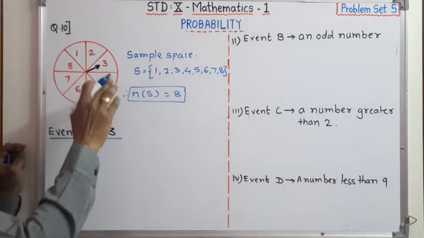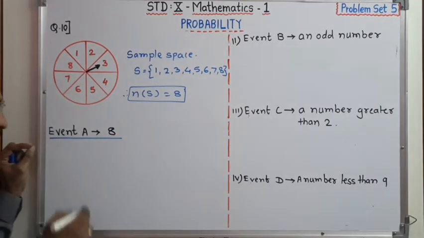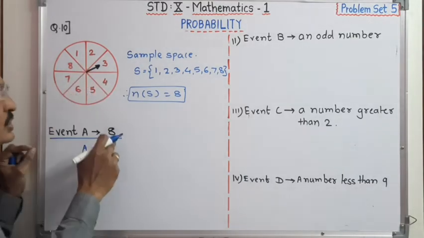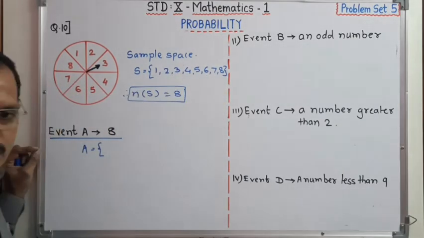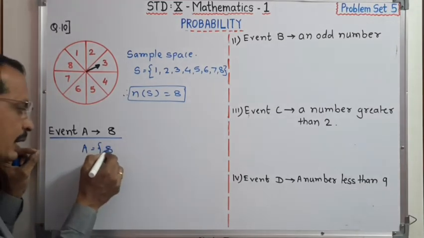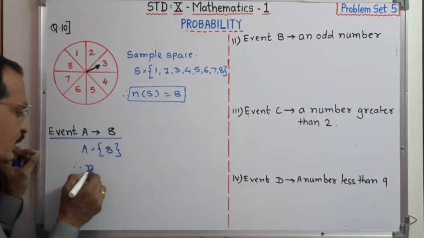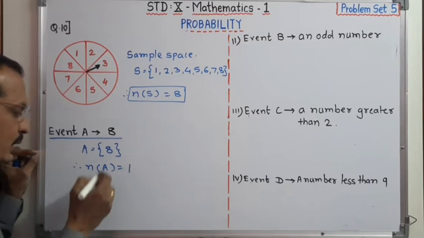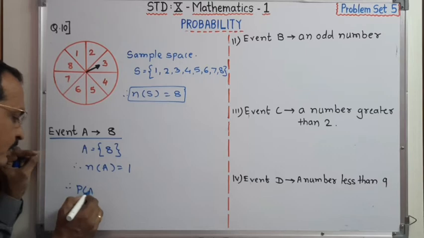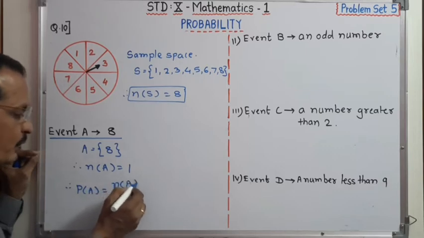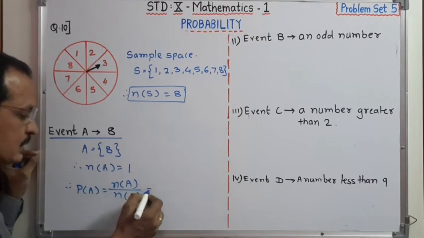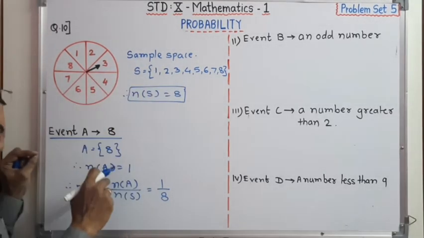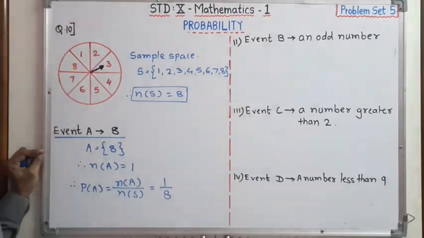The arrow rests on number 8. Therefore A is equal to {8}, and n(A) is equal to 1. Therefore the probability of event A is equal to n(A) upon n(S), which is 1 upon 8. Out of 8 there is one chance that the arrow will rest on 8.